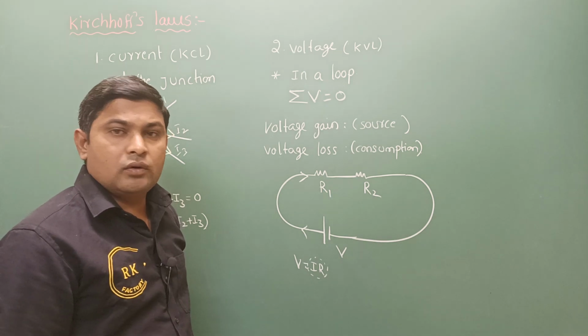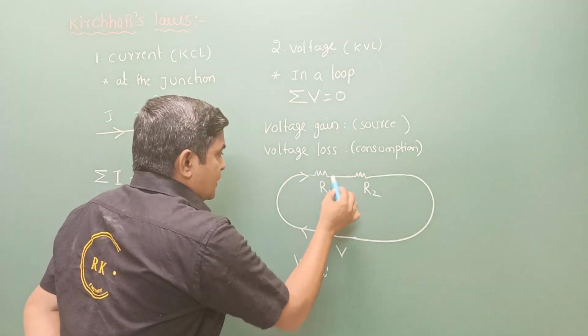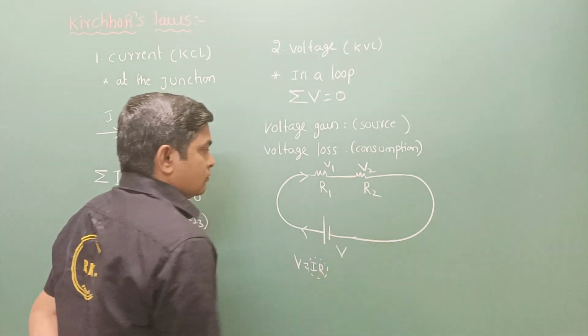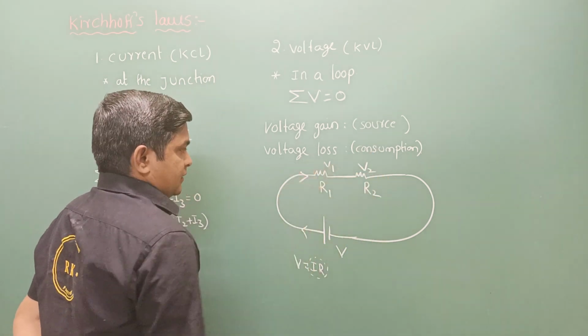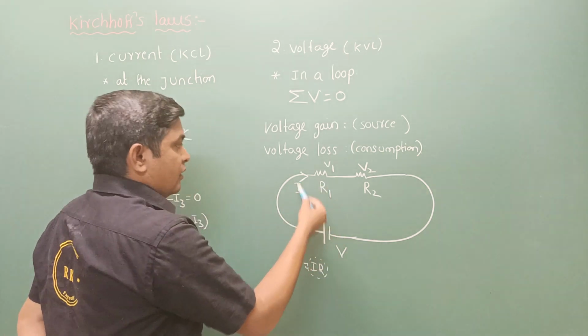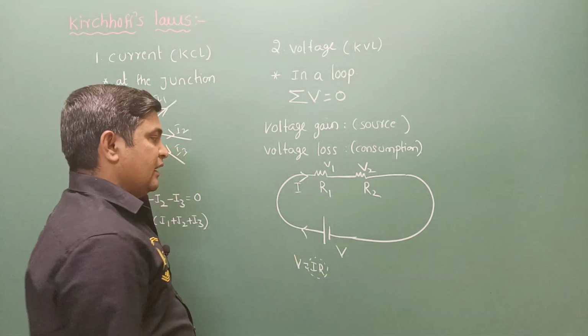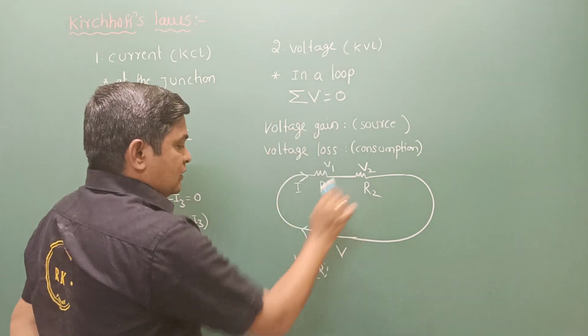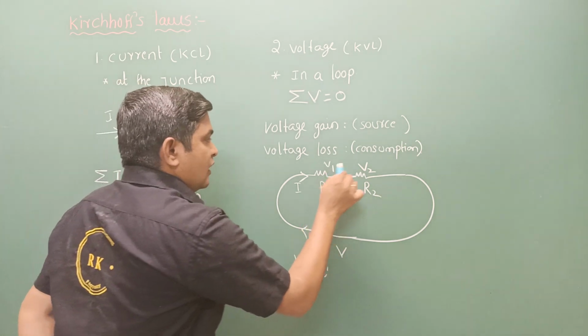Yes. If you know the current flowing through R1 and R2, you can find I into R1 and I into R2, and so find V1 and V2.